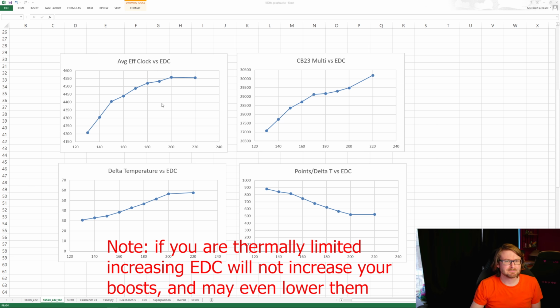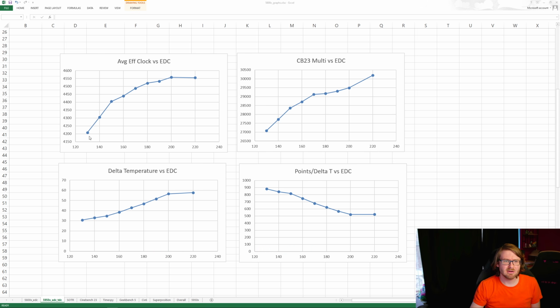So for my 5950X, it looked like the higher my EDC went, the higher my effective clocks were getting, up to about 200 EDC, okay? And my scores just kept going up anyhow. So even at 220, my scores kept going up. I stopped at 220 because that's where I thought my VRMs, I didn't want to take it any higher, and temperatures were getting pretty hot. So you can see my delta temps were going up as the EDC went up. It kind of leveled off here around the 200s.